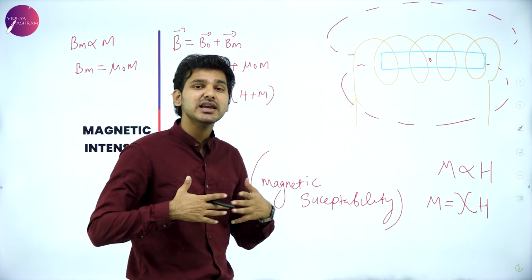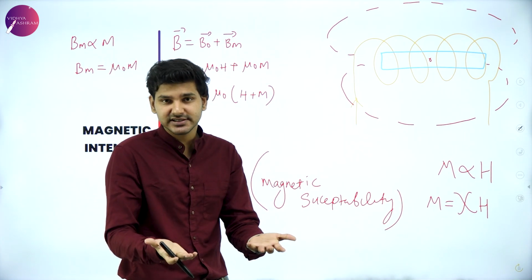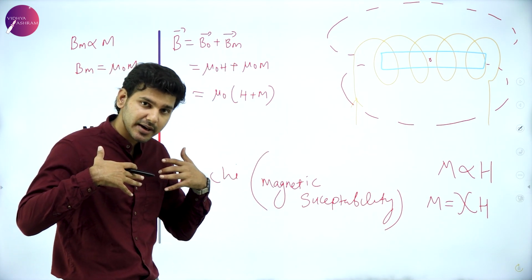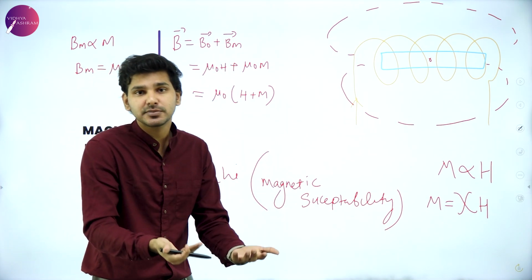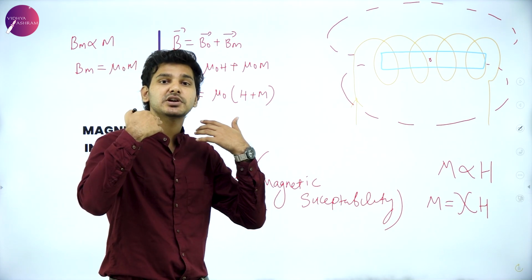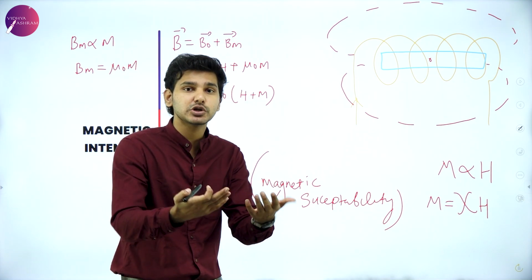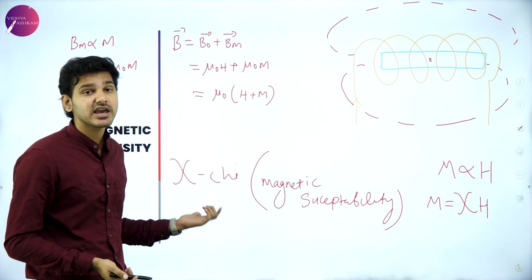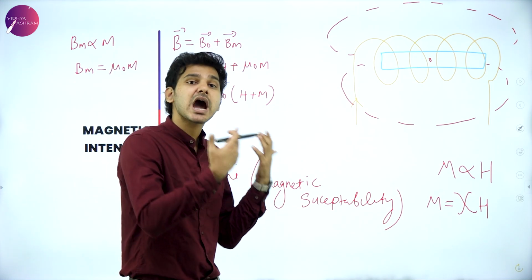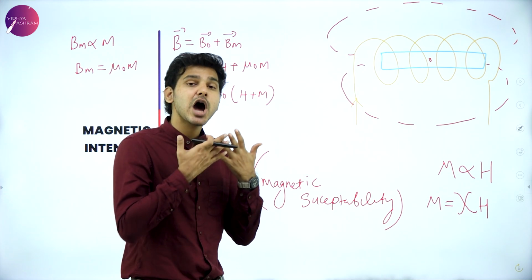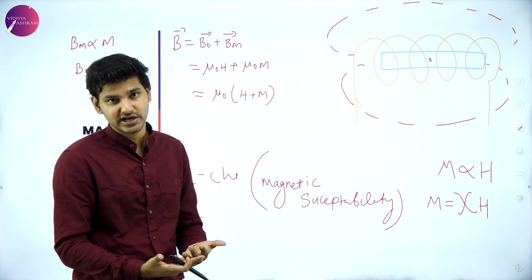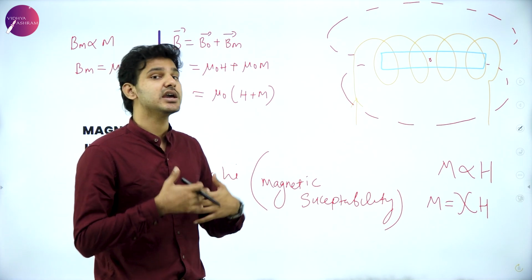That is, how easily or effortlessly the field lines can penetrate through a material, how susceptible the material is to becoming a magnet, how much it cooperates with the magnetic field, is determined by the chi value. If it is heavily interacting, it will be positive.